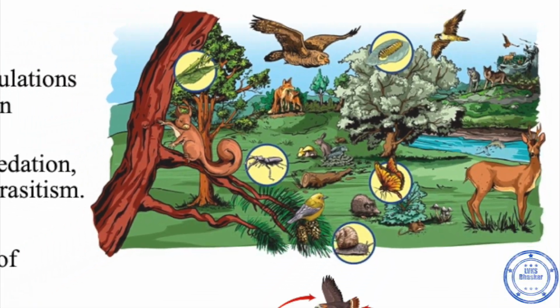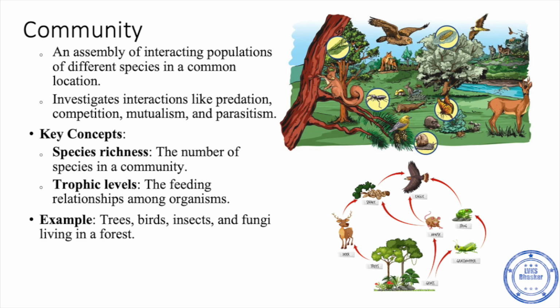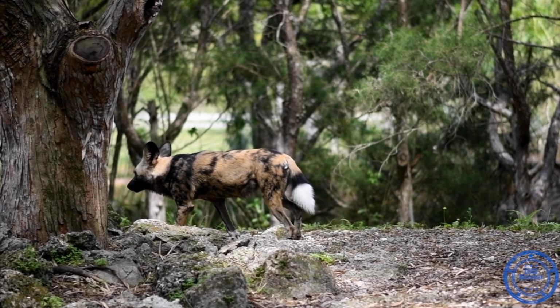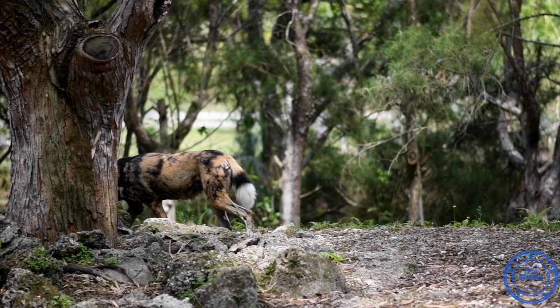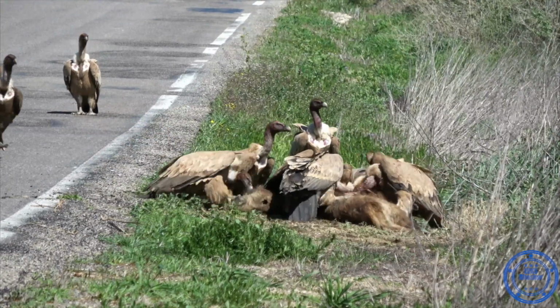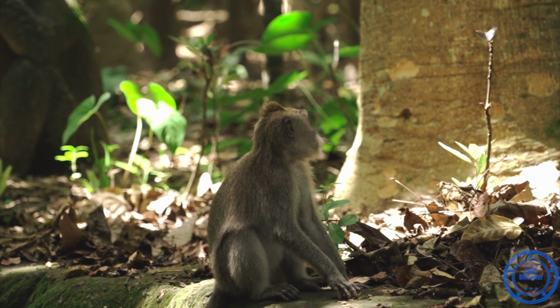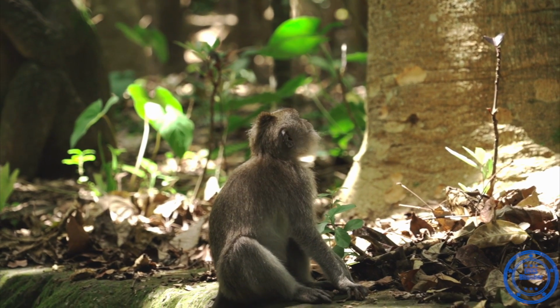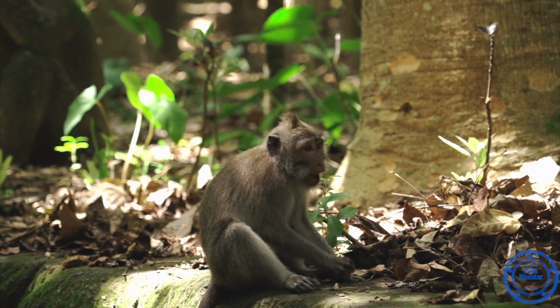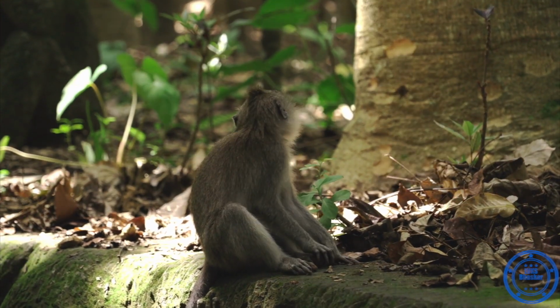At the third level is the community. A community is an assembly of interacting populations of different species in the same place. Here, we study the interactions like predation, competition, mutualism, parasitism. The key ideas include species richness and trophic levels. An example is the trees, birds, insects, fungi, all coexisting in the forest.